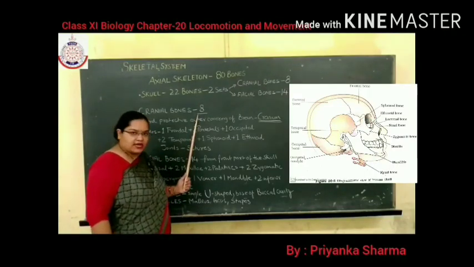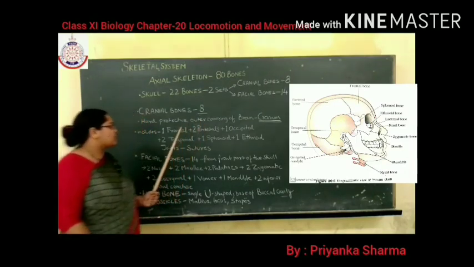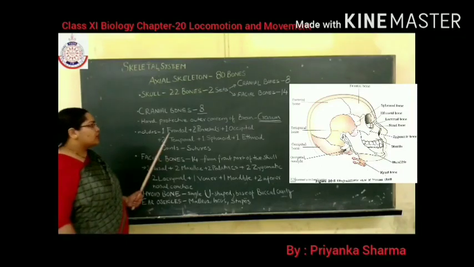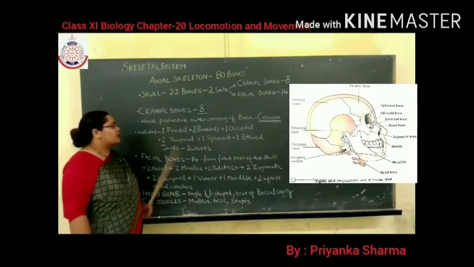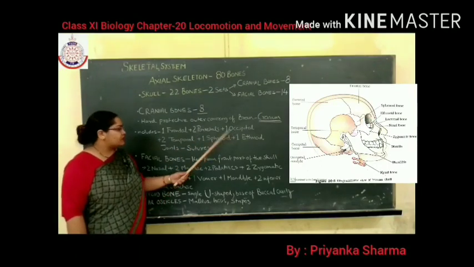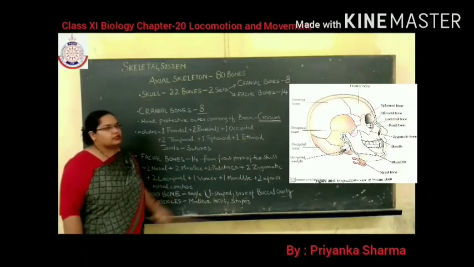How many bones? 8 bones. Let's discuss the names of these 8 bones. These 8 bones are, as you can see in the diagram, frontal, parietal, occipital, temporal, sphenoid, ethmoid.